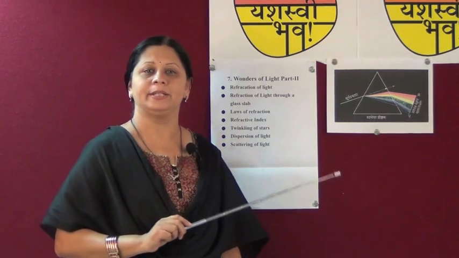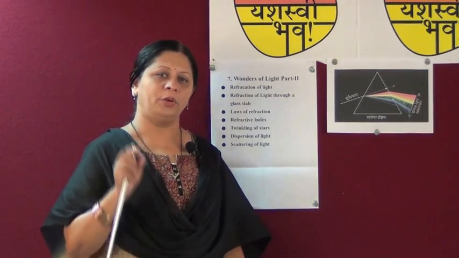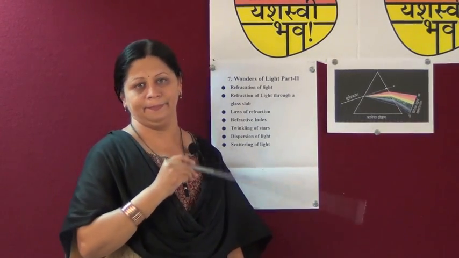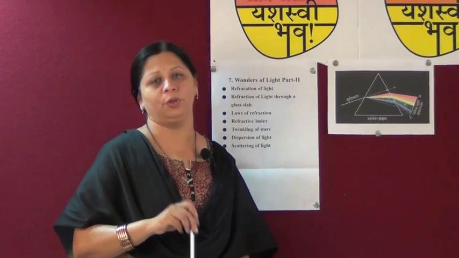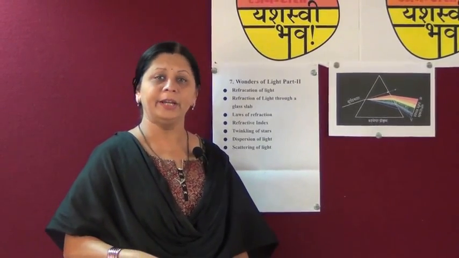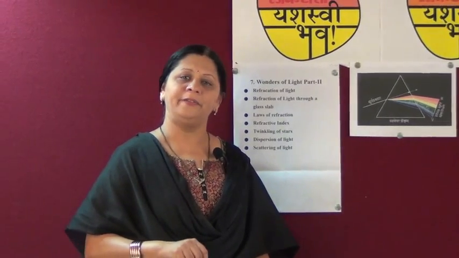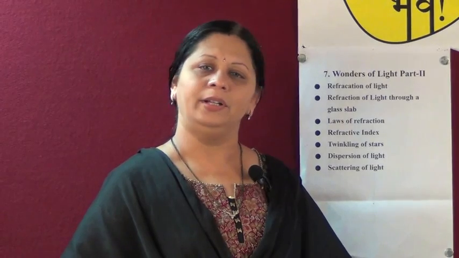A raindrop, a water droplet, acts as a prism. So when a sun ray enters a water drop, it refracts, it reflects and then disperses all the 7 color lights. This is the procedure of a rainbow. We can see a rainbow after a rain shower.